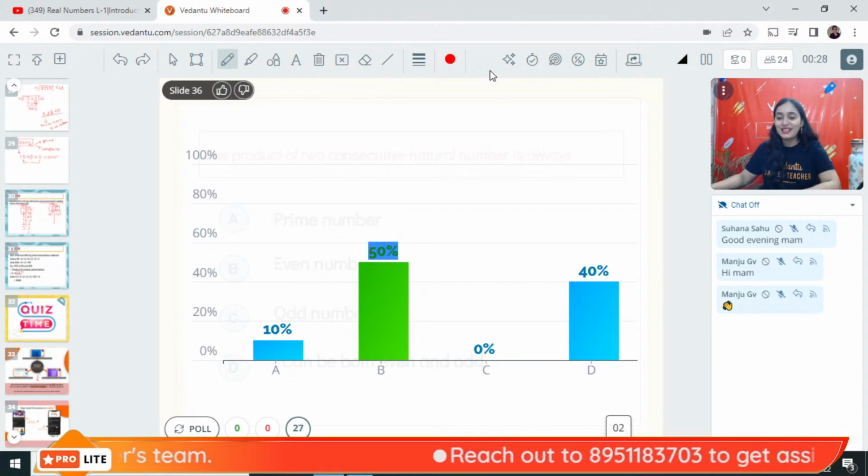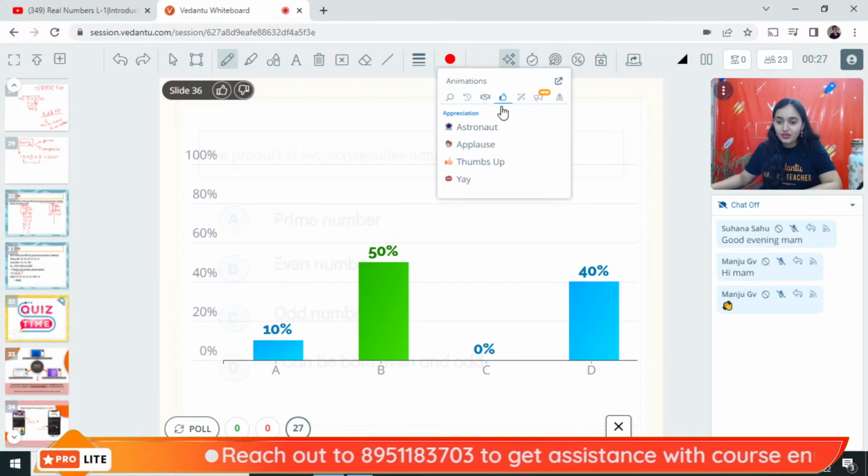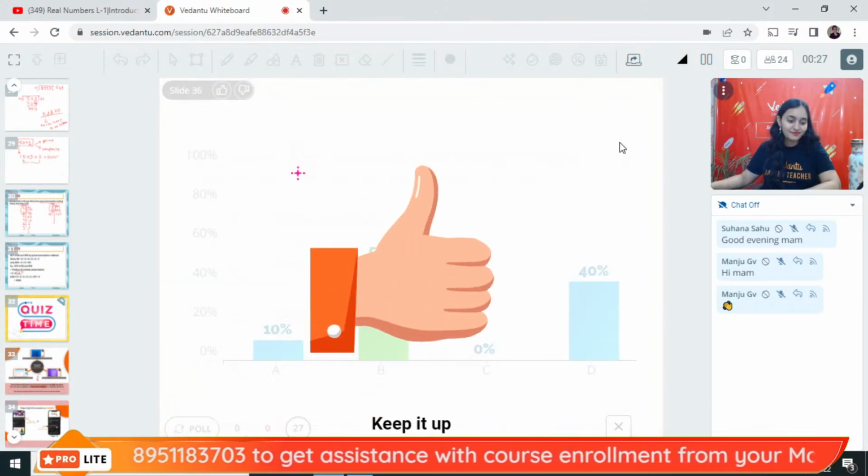Only 50% giving the right answer. Chalo, koi na. Koi na, bachcho. Good job. Keep it up.